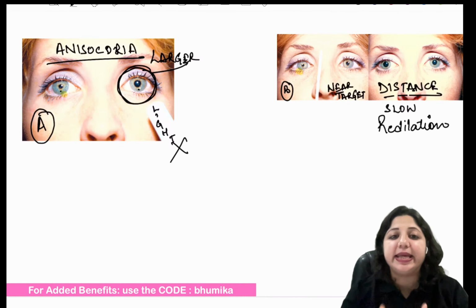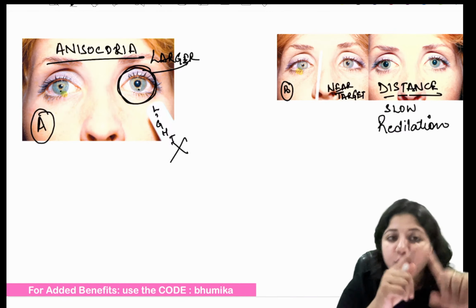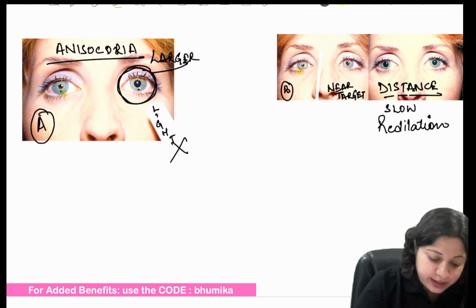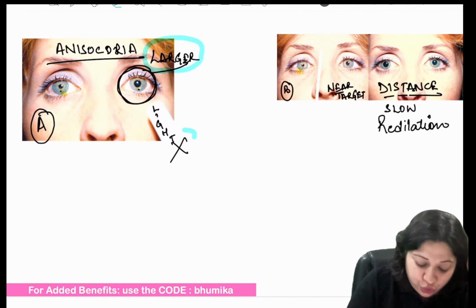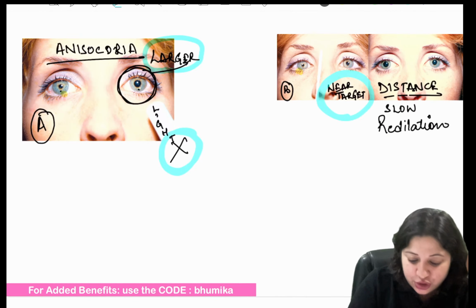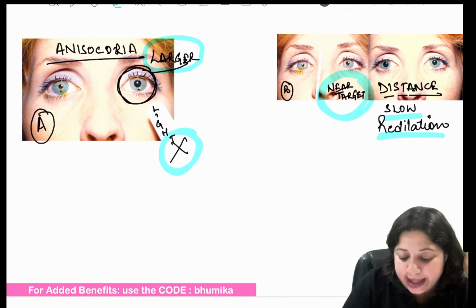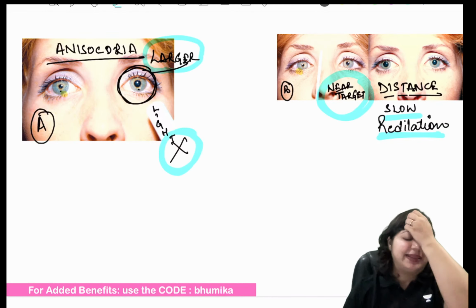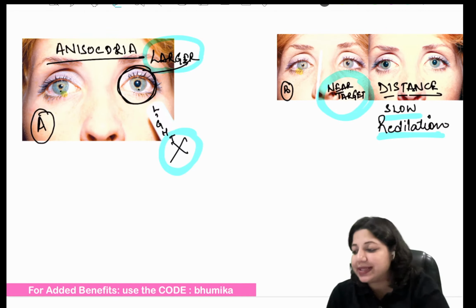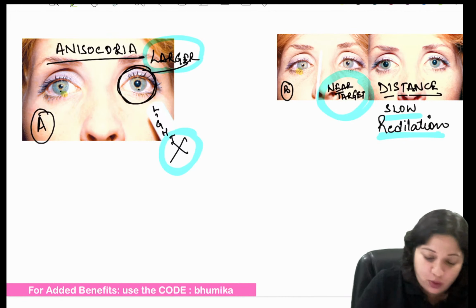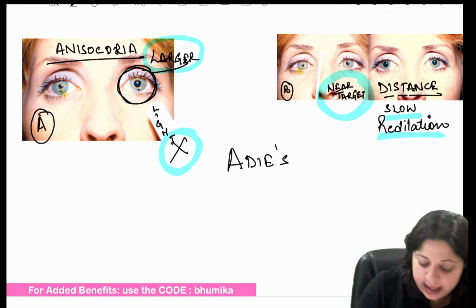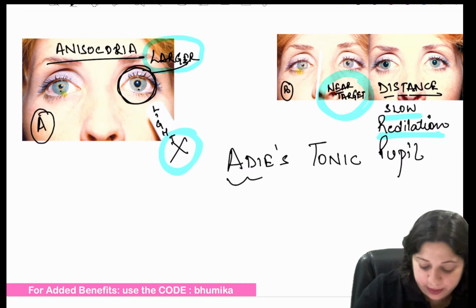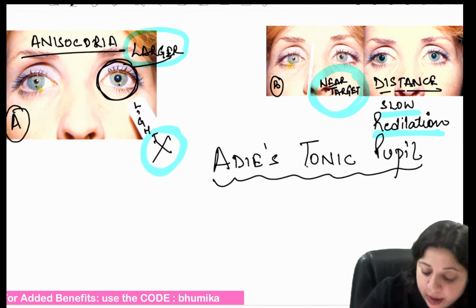So what are we dealing with? The important things to remember here is we are dealing with a pupil which is larger in size. There is no reaction to light. It constricts on near, and there is slow redilation on seeing at distance, and that is called as, which pupil is it? This is called as the Adie's tonic pupil.